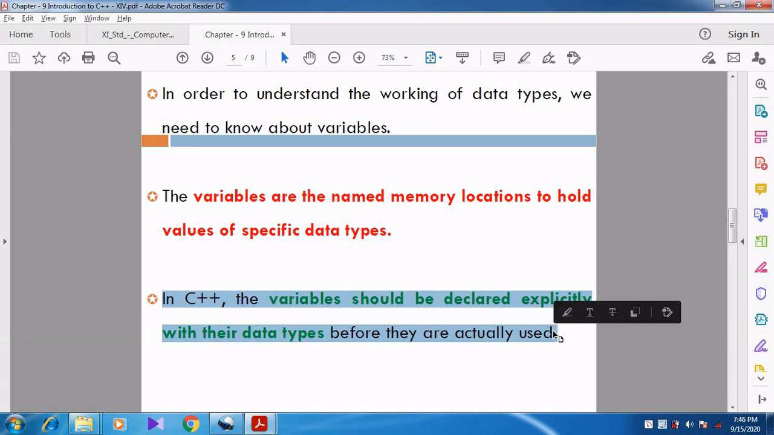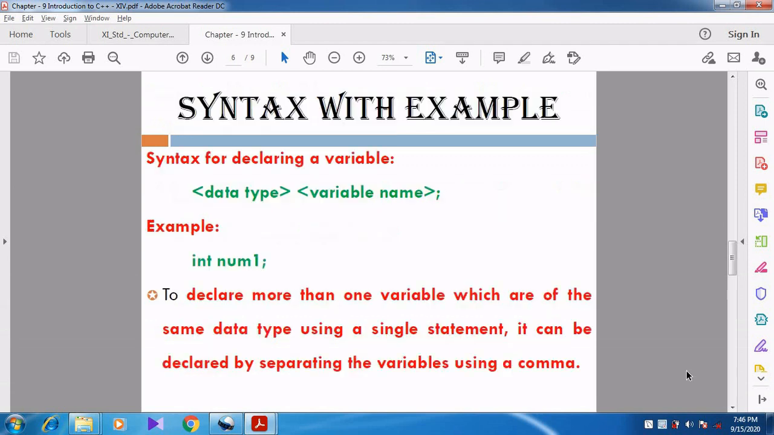So that is what they are saying. In C++, the variables should be declared explicitly with their data types before they are actually used. So before using the variable, we want to specify the data type. Then, okay, we want to declare the variable.